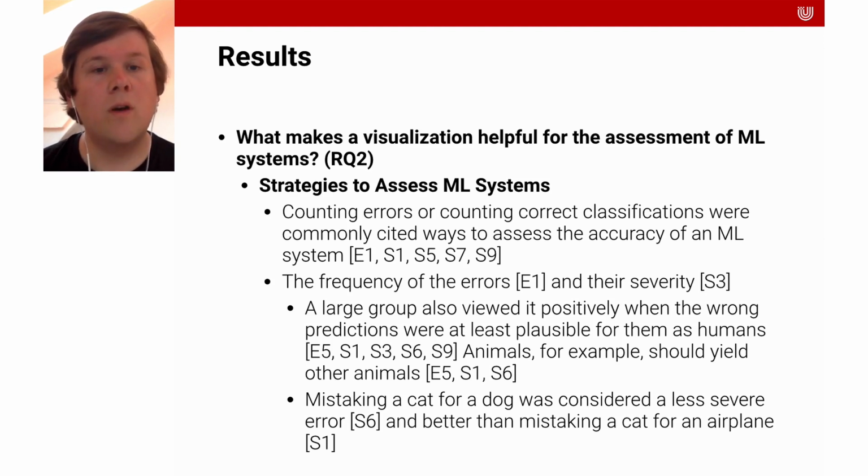A large group viewed it positively when the wrong predictions were at least plausible for them as humans. Animals, for example, should yield other animals. Mistaking a cat for a dog was considered to be less severe and better than mistaking a cat for an airplane.